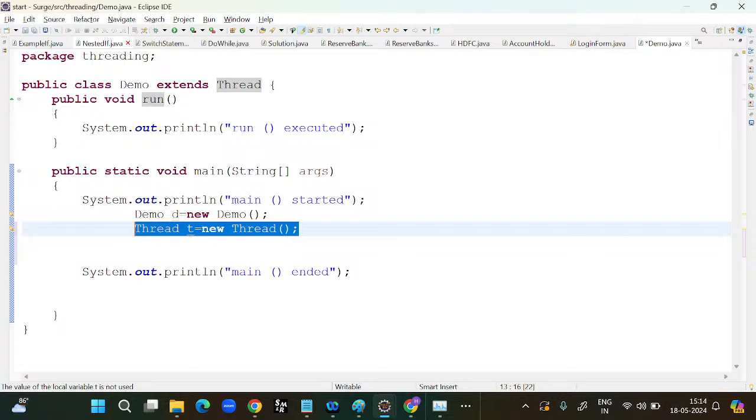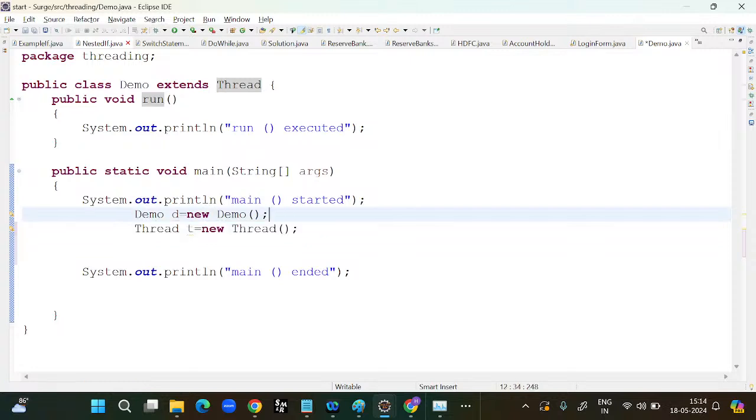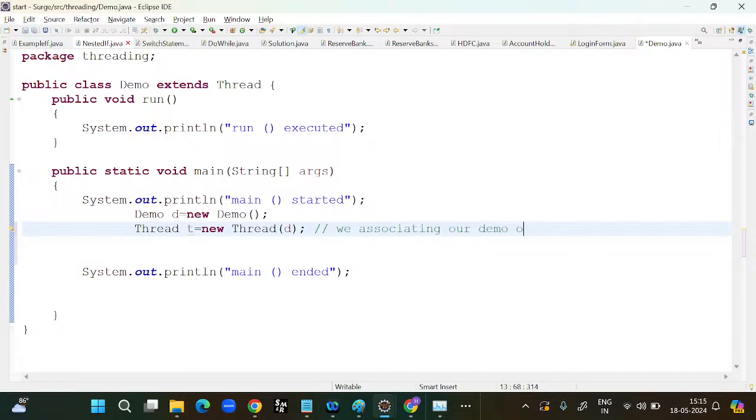So this is the object. This object is having the run method. But this object, I am passing this d as an input to the Thread class. What are we doing here? We are associating our demo object to the Thread class. You got the clarity?